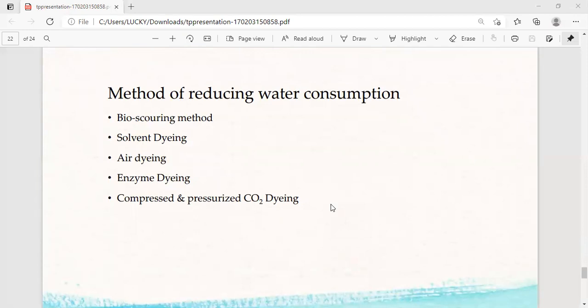Here, methods of reducing water consumption. Bioscouring method, solvent dyeing method, air dyeing method, enzyme dyeing method, and compressed and pressurized CO2 dyeing.